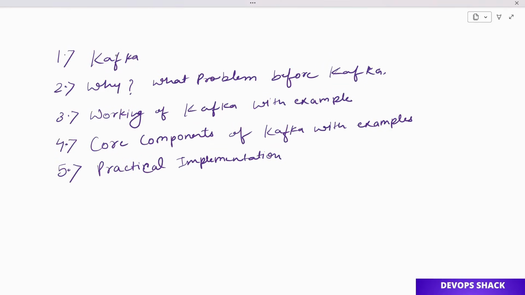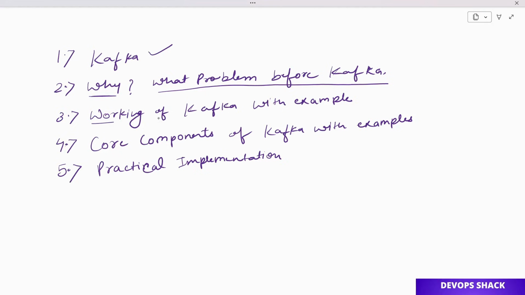So here is the list of things that we'll be doing today. First, we are going to understand what exactly Kafka is. Then we are going to understand why it exists, because I have told you before also that in DevOps, any tool that exists, exists because it is solving a problem, right? So we'll understand why it exists and what problem it solves. That means what kind of problems we used to face before Kafka existed.